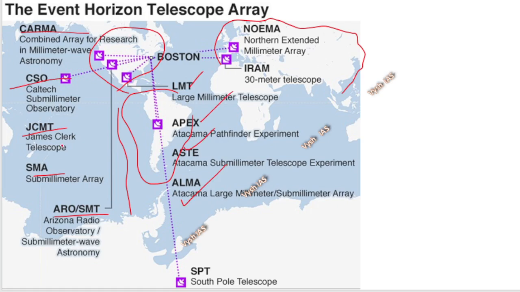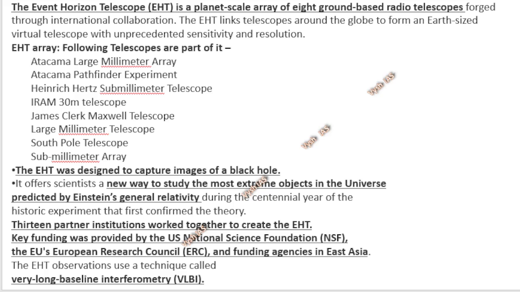So these 8 of them together are called the Event Horizon Telescope array, which these countries together have, and even at the South Pole there is one. Okay, Antarctica also has one. So you can tell these telescopes are on 4 continents. And in theory, if you want to see, it links telescopes around the globe to form an Earth-sized virtual telescope with unprecedented sensitivity and resolution. It is 8 ground-based radio telescopes. Not space-based, ground-based telescopes.